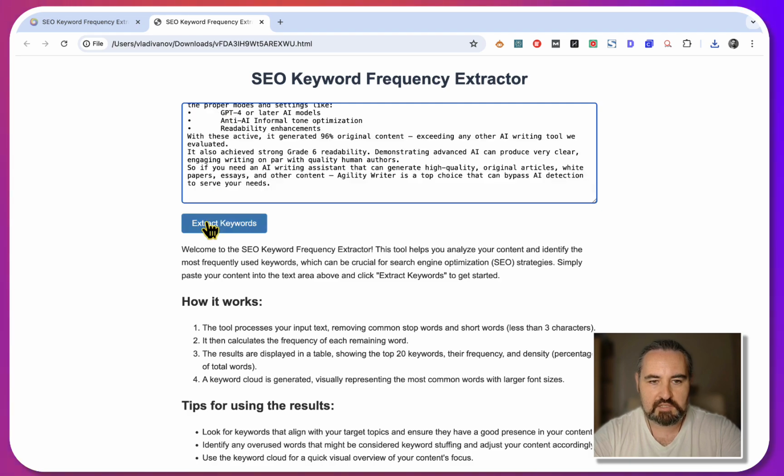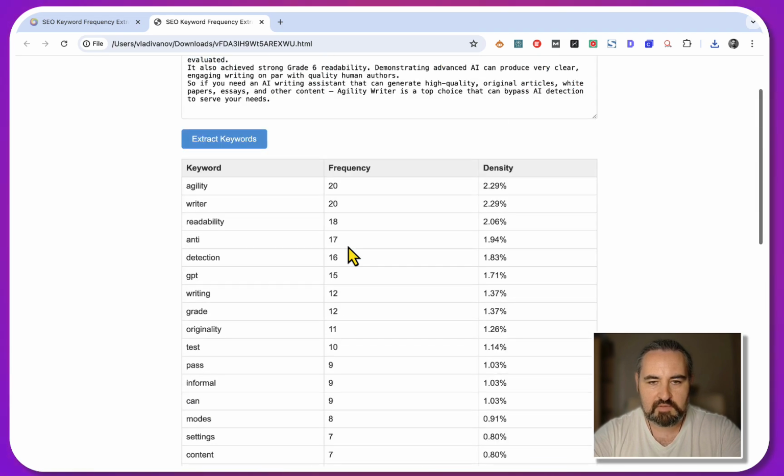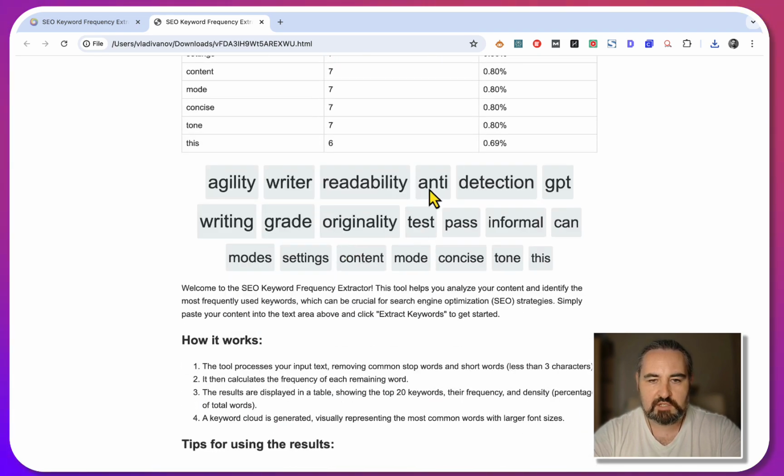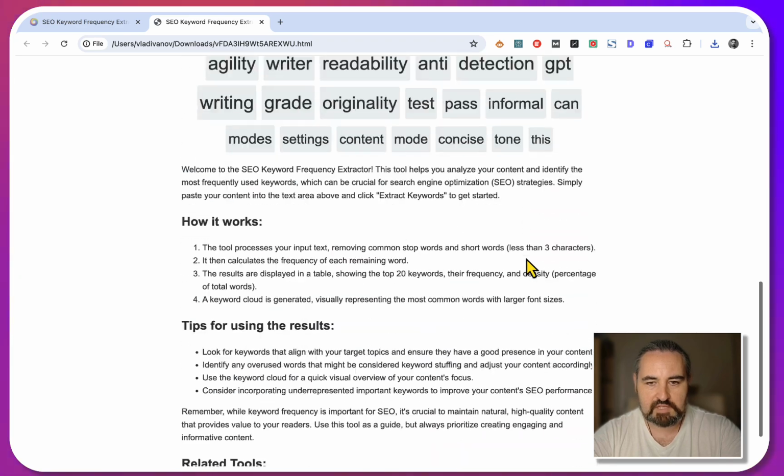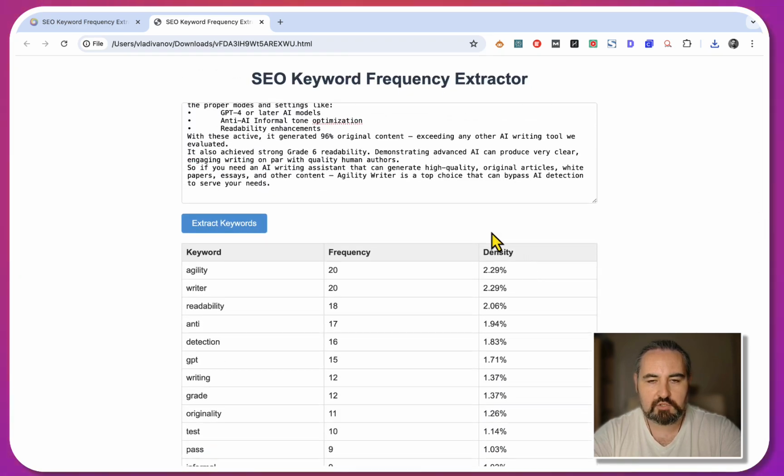So let me test this again. Yeah. And this is a very professional tool. This even gives you a word cloud of sorts of the words that I've used most frequently. And this is very professional looking, and it took me like 5 to 10 seconds to create this.